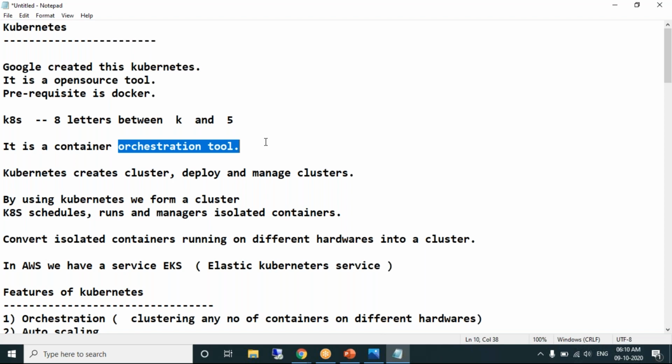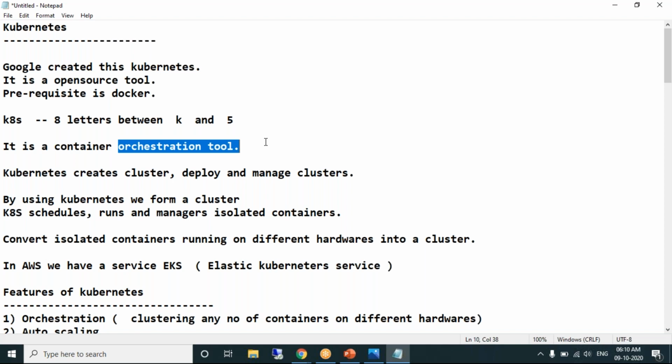Did we discuss container orchestration tools? Yeah, briefly we discussed. Which tool have we discussed? Docker Swarm. It's a container orchestration tool, right?